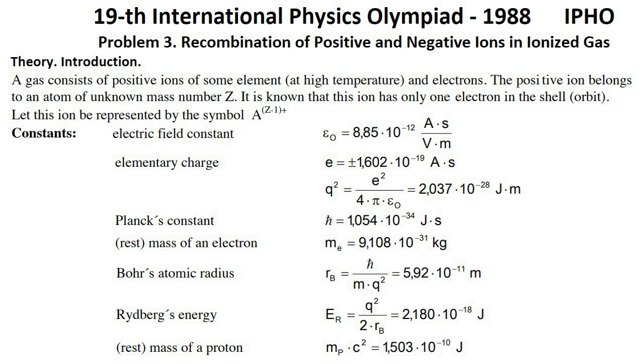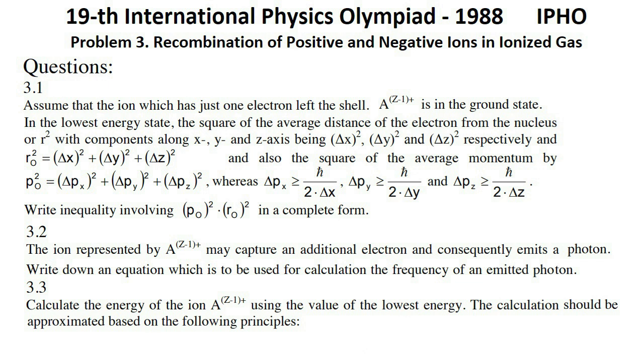Theory. Introduction. A gas consists of positive ions of some element, at high temperature, and electrons. The positive ion belongs to an atom of unknown atomic number Z. It is known that this ion has only one electron in the shell, orbit. Let this ion be represented by the symbol A^(Z-1)+. Constants are given that may be useful later.